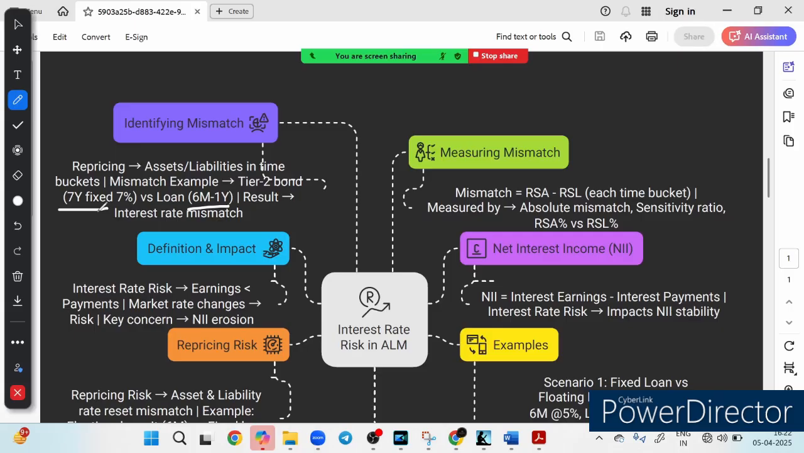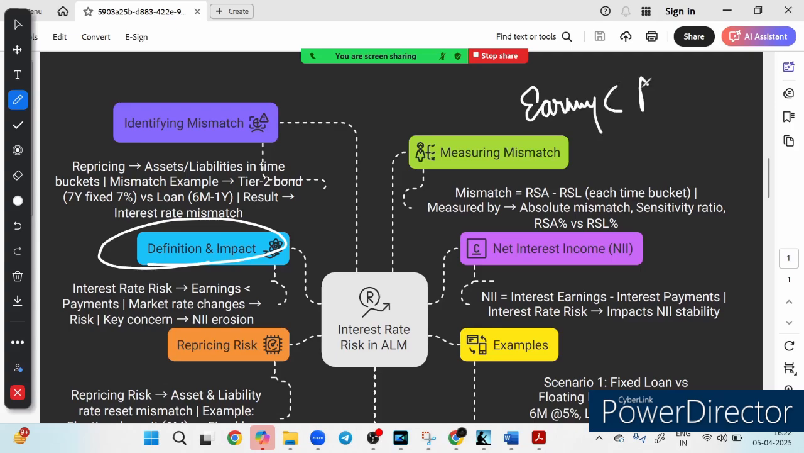Suppose interest rates rise, what will happen? One side earns less while the other costs more. That is the point. I hope that makes sense to you. You have to identify the mismatch. Now let's look at the definition and impact. Interest rate risk simply means that your earning is less than your payment, or better to say, your expense. Whenever your earning is less than expense, this will create interest rate risk.